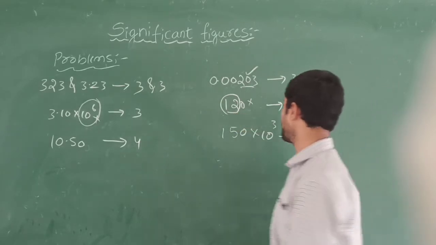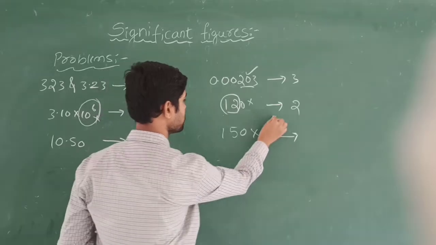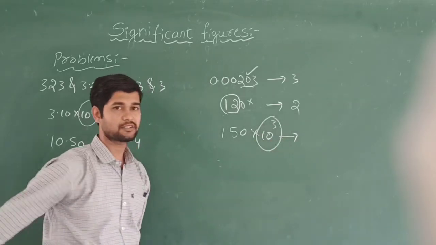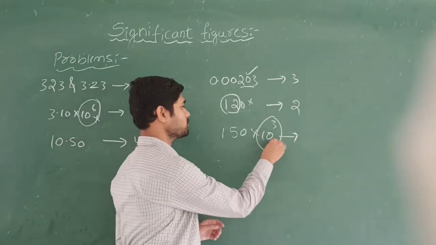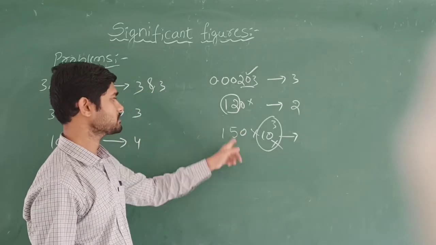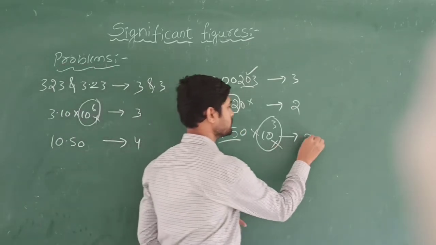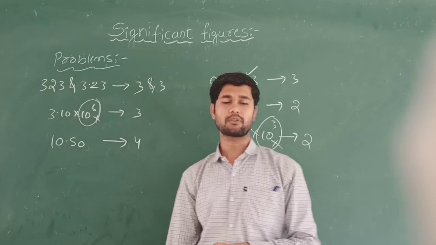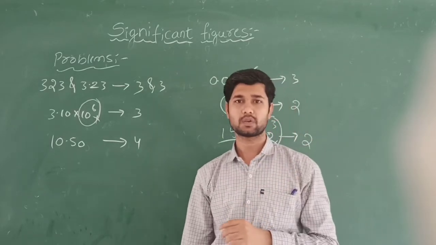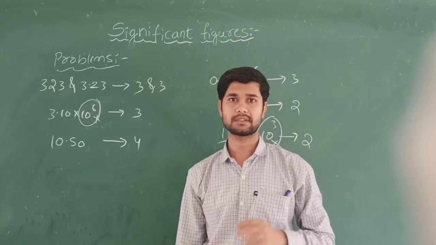Coming to the last problem, this is also the same as this. These are the trailing zeros, so these are not going to be considered. And here also it is the same as this one, so only 2 significant figures. Like this we can solve the problems very easily by applying the rules of significant figures.